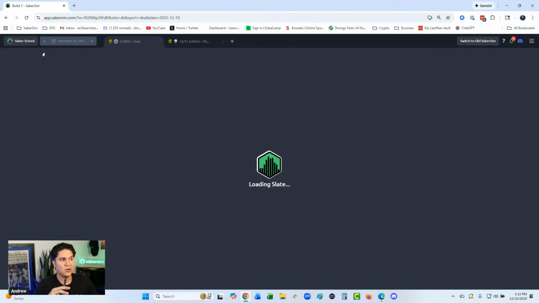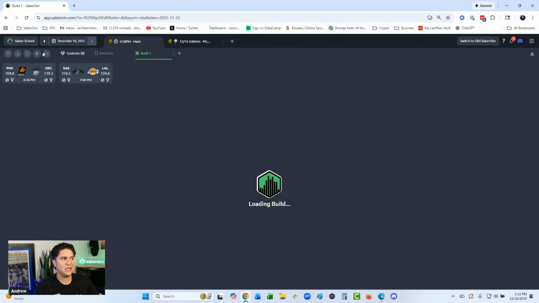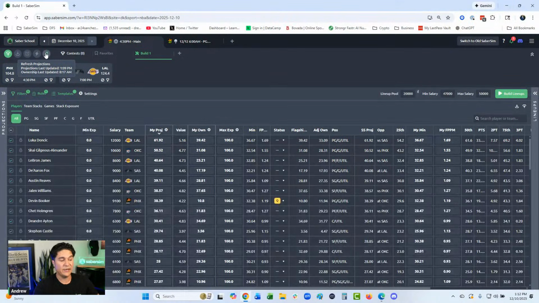I think this is all risk management type stuff, trying to avoid highly volatile players who might not even play, trying to not play too many players from one team, trying to raise our salary floor here. Nothing out of the ordinary, in my opinion. So I'm going to build 500 lineups now. I'm going to kick this off.